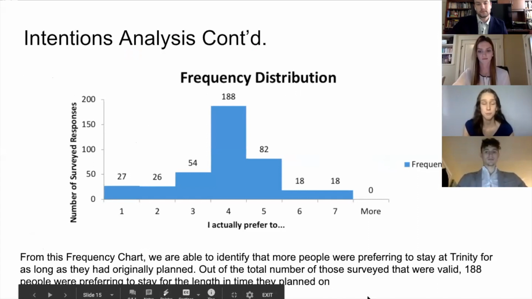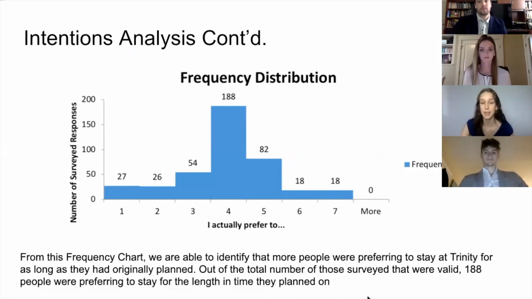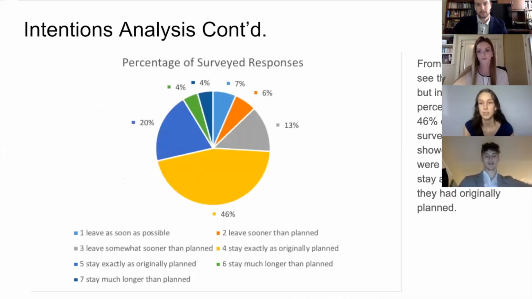From this frequency chart, we are able to identify that more people were preferring to stay at Trinity for as long as they had originally planned. Out of the total number of those surveyed that were valid, 188 people were preferring to stay for the length of time that they had planned on. As we look at the percentages of the surveyed responses, we see the same data, but from the percentage side. 46% of the valid survey results show people were planning to stay at TW as they had originally planned.